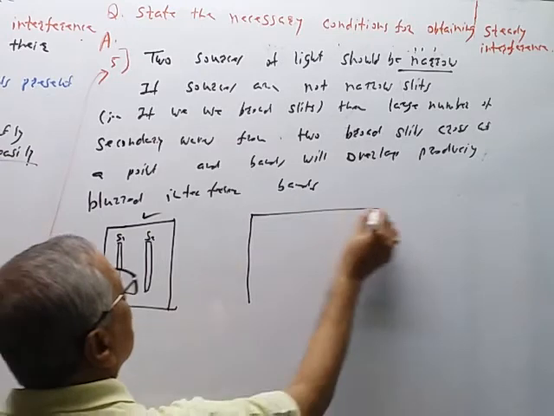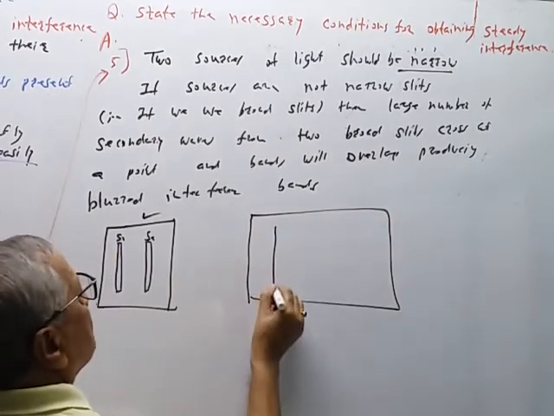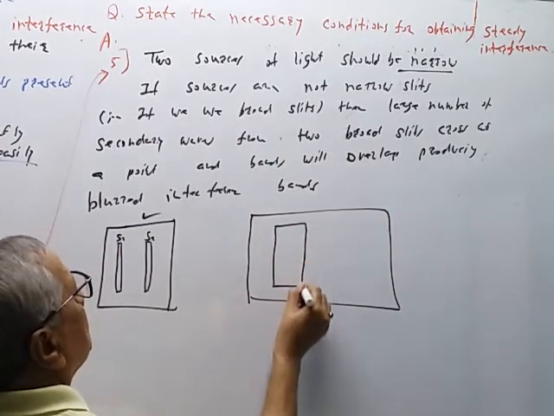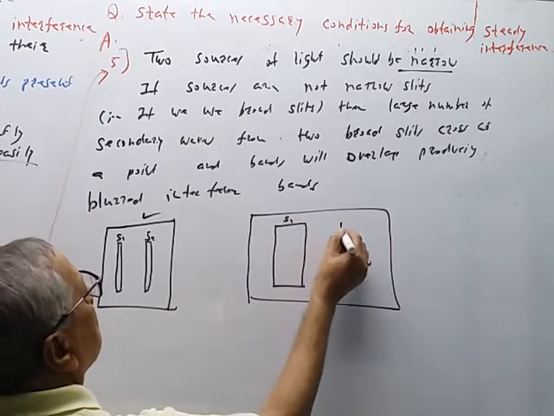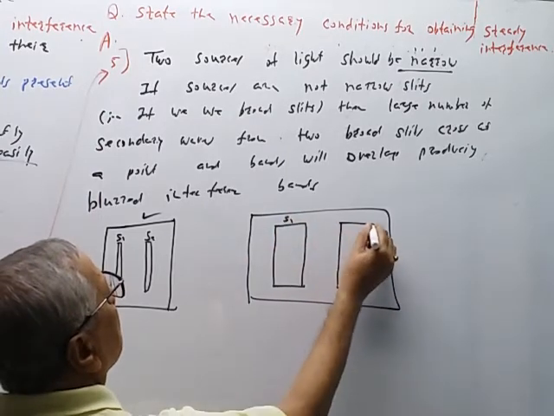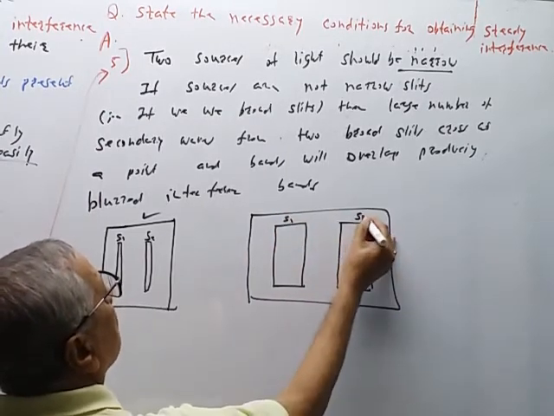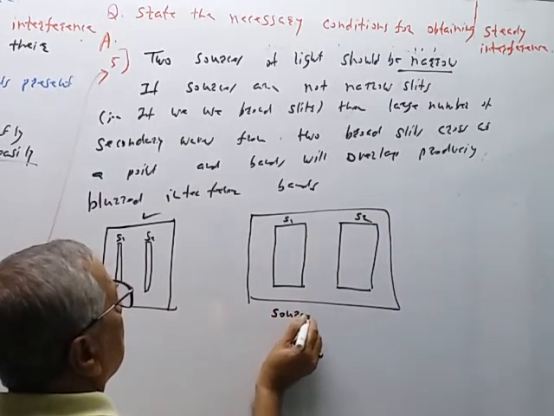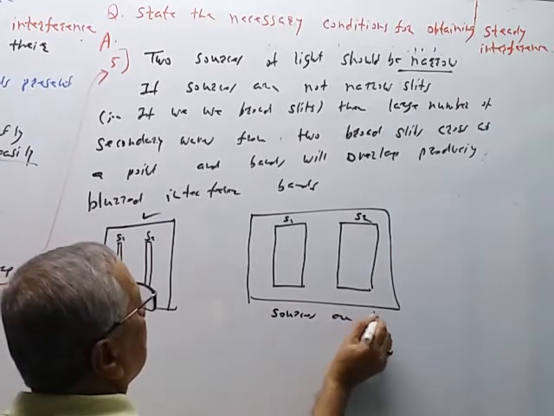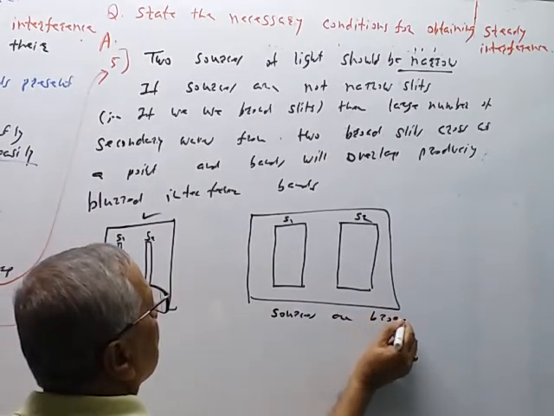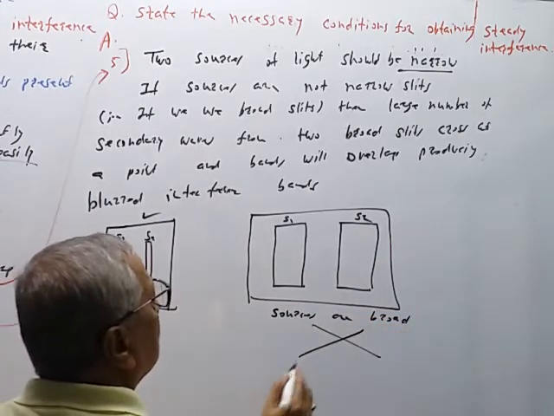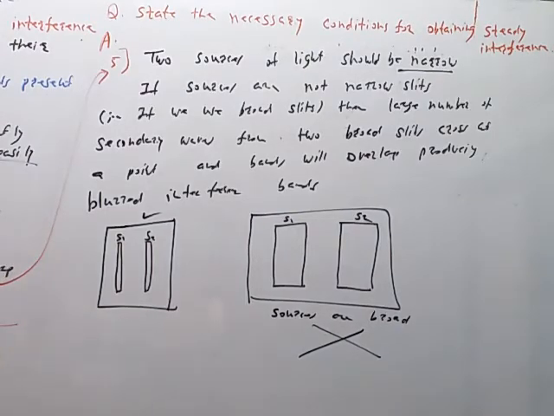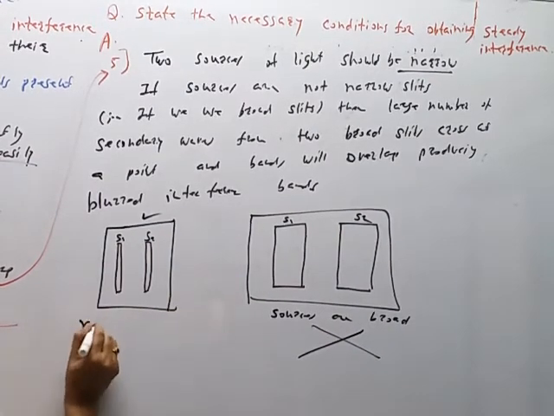The sources should not be like this, with S1, S2 broad. The sources should not be of this size. Narrow sources.